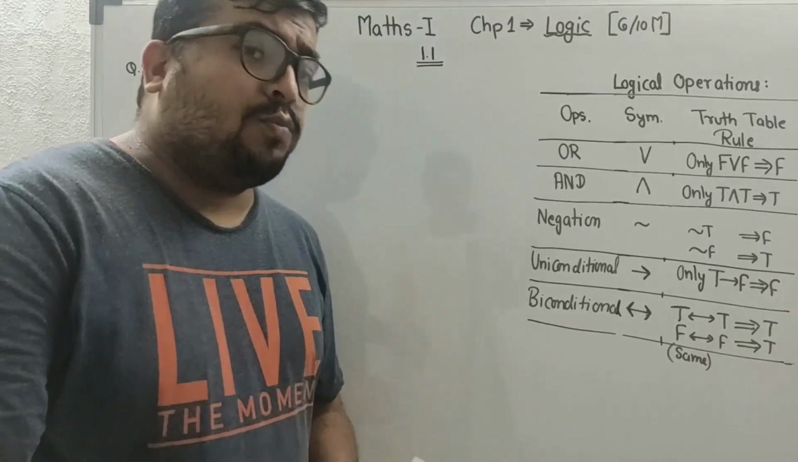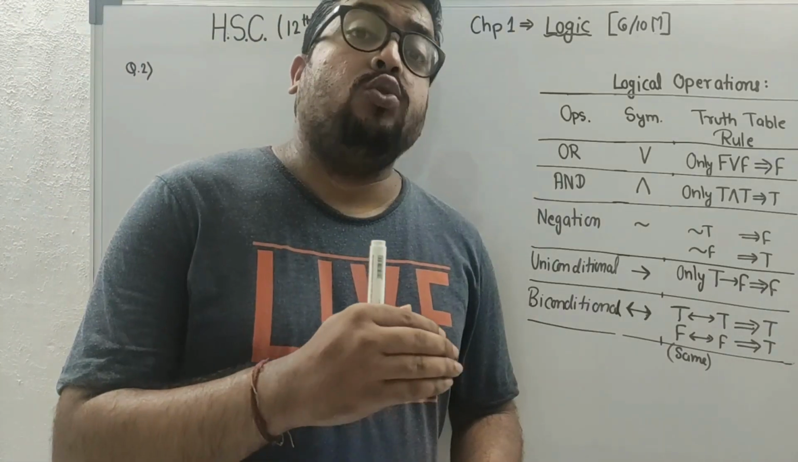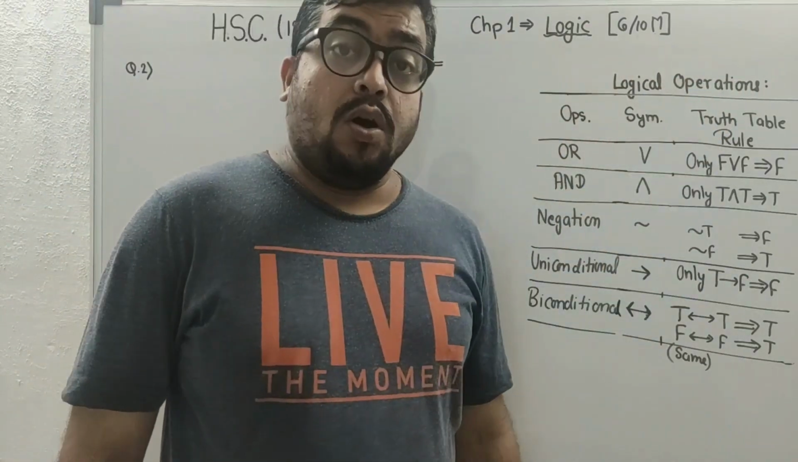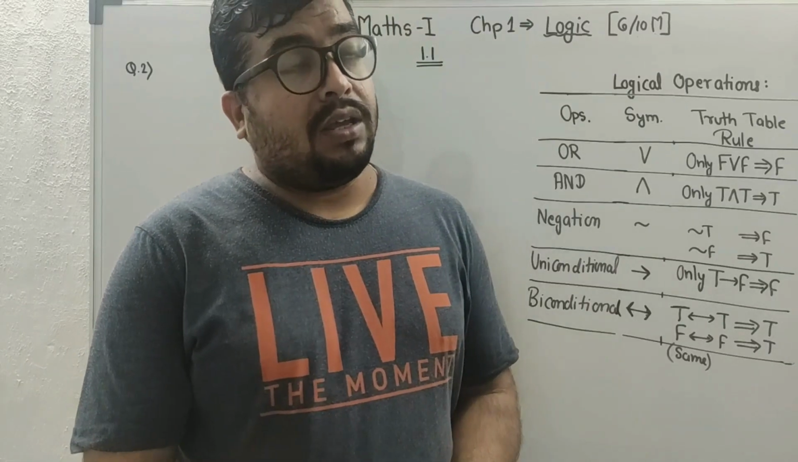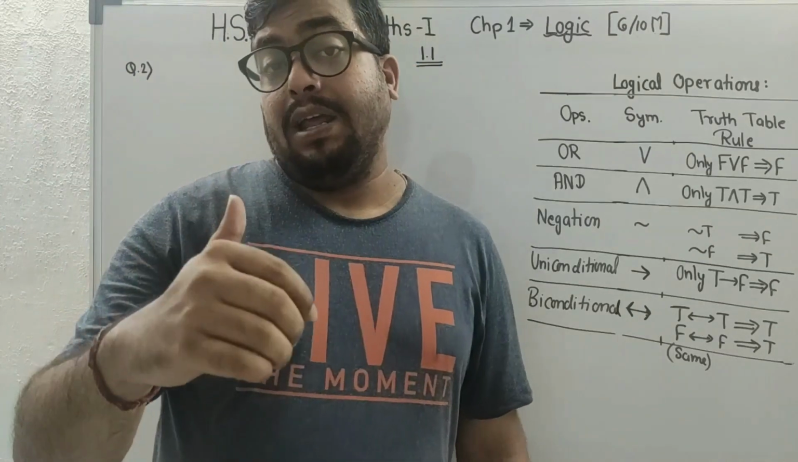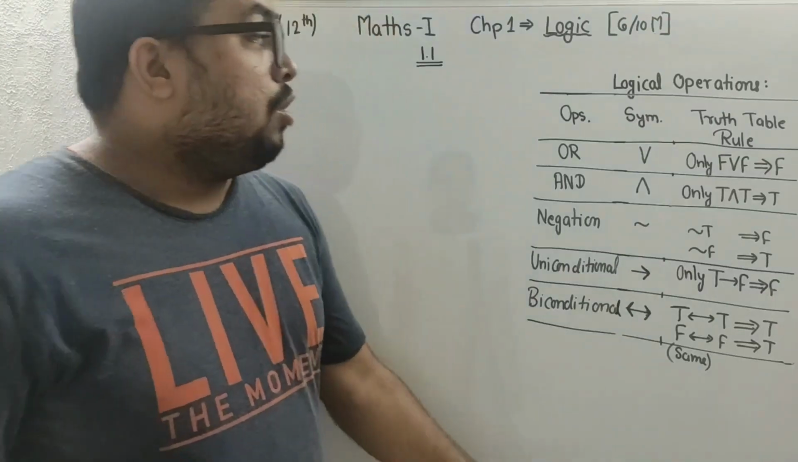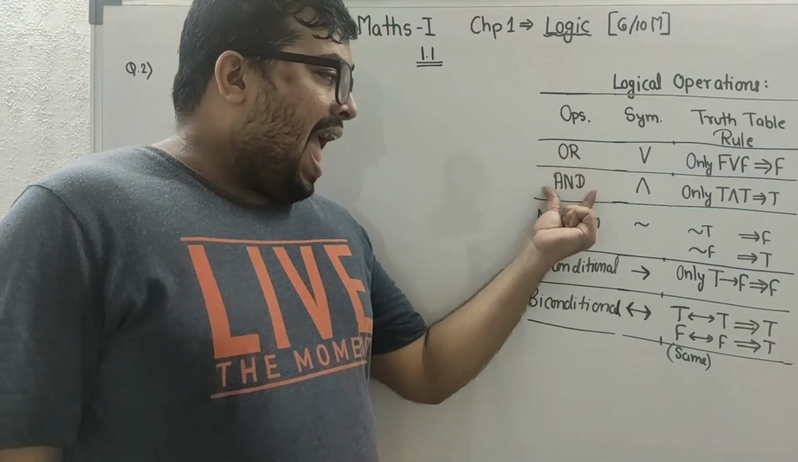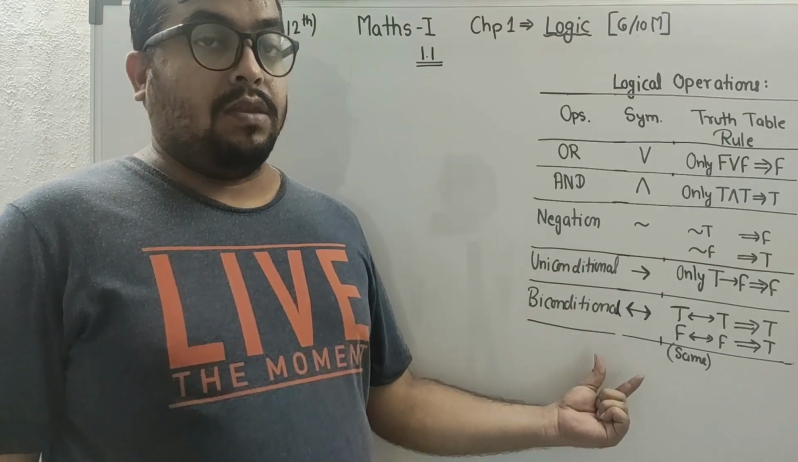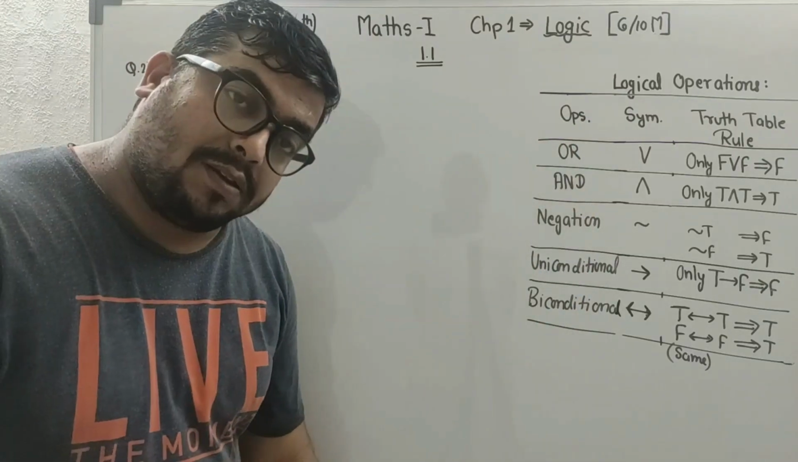So students, let's move ahead. Okay, in 1.1, there is one more thing which you should know. The thing is logical operations. What are the logical operations which you are using? In maths, normally the operations used are plus, minus, multiply and divide. In case of logical sentences, or you can say as statements, we are using or, and, negation, unique conditional and biconditional.